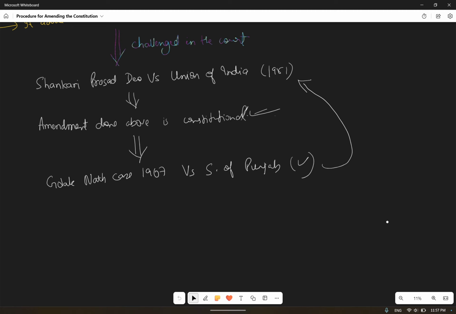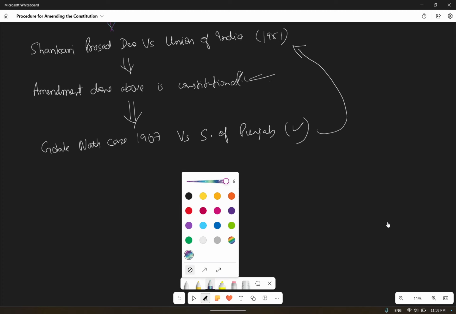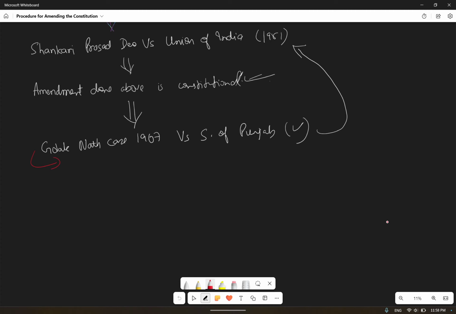It mentioned that fundamental rights are beyond the amendment of the parliament. Here in this judgment the court said that fundamental rights are beyond the amendment by the parliament.